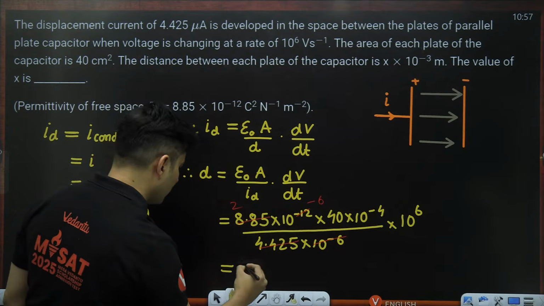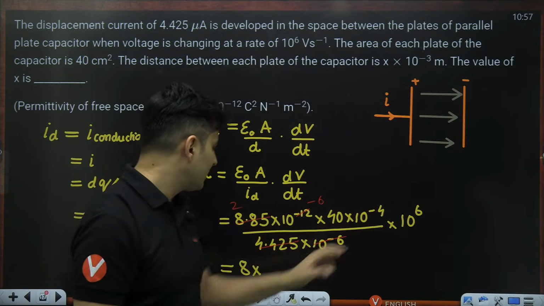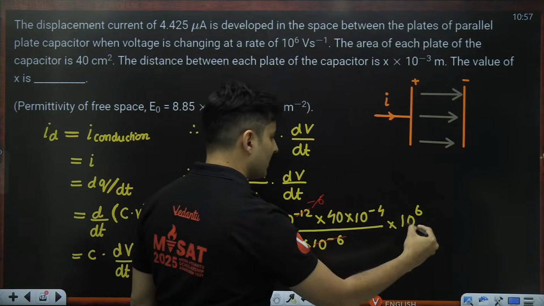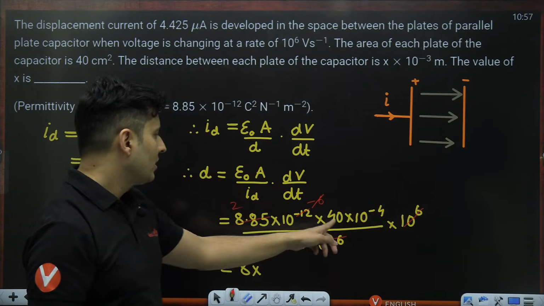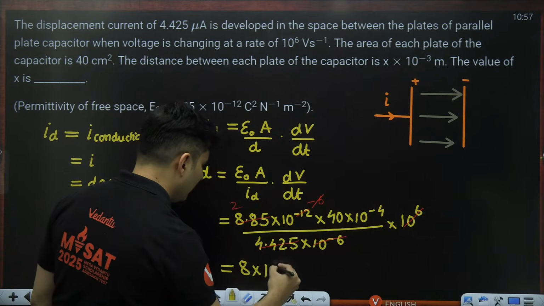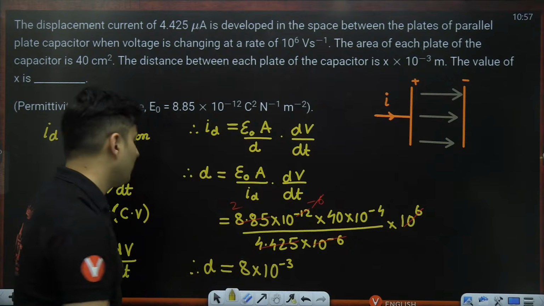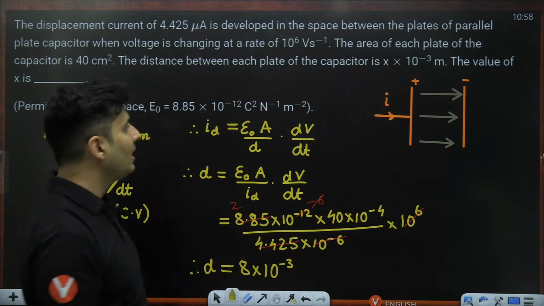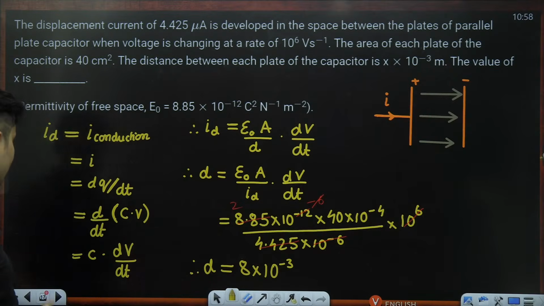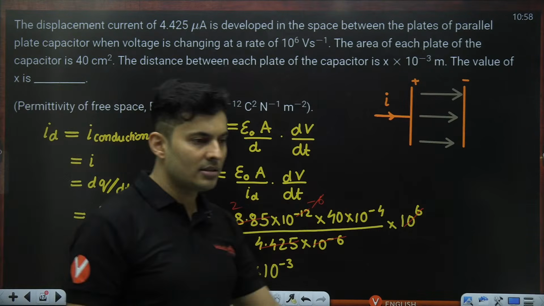2 into 4 is basically 8, multiplied by this minus 6 and plus 6, which will also cancel. You can see that right over here. So 0 and minus 4 will become minus 3. So this will become 10 to the power minus 3. So the distance between the plates of the capacitor is 8 into 10 to the power minus 3. So the value of x is going to be 8. That is the answer. Yes, it is the correct answer.